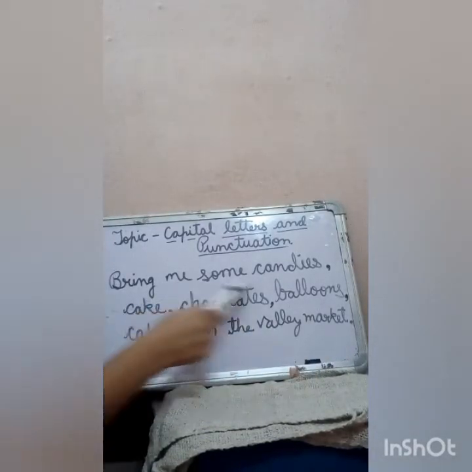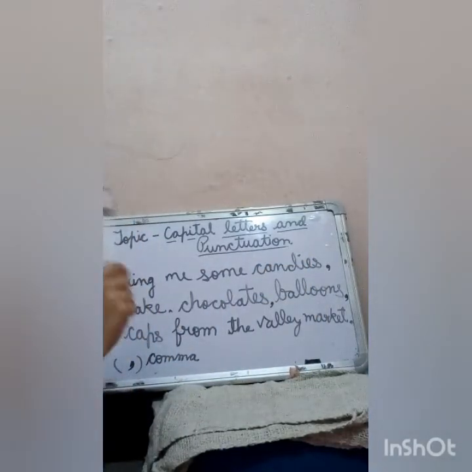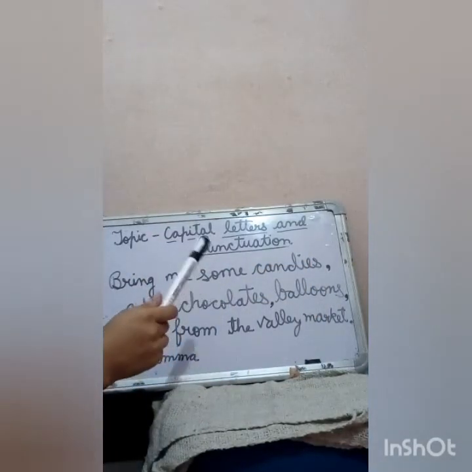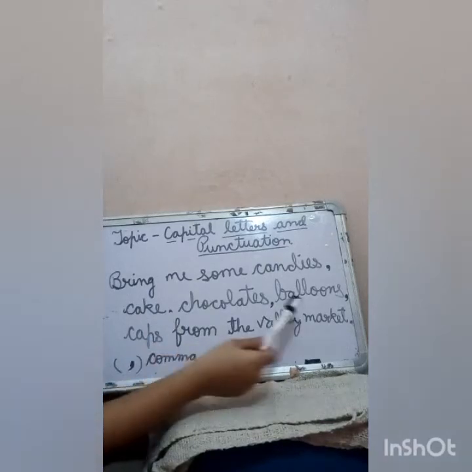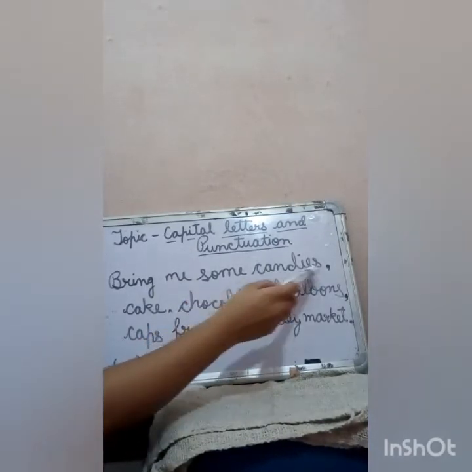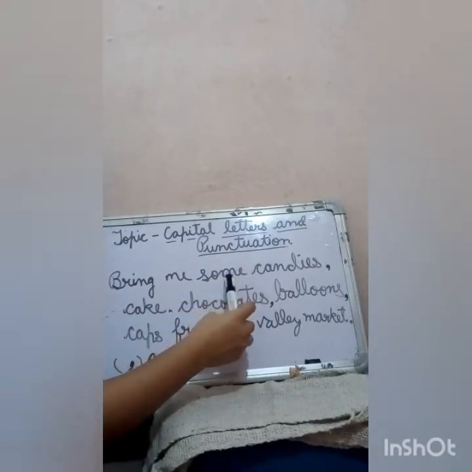So this is the use of comma. We put a comma only between the list of words, if it is coming in a sentence, and we will not put a comma at the last word. See, I have not put a comma between some and candies.